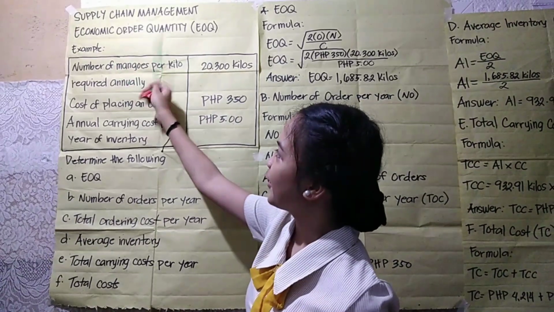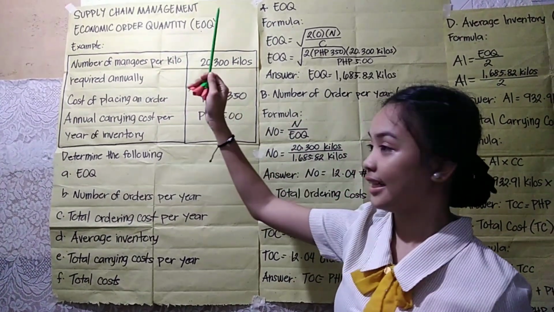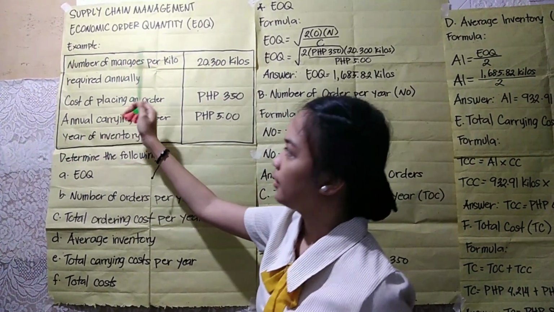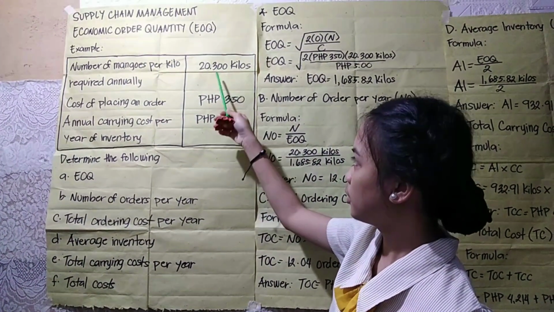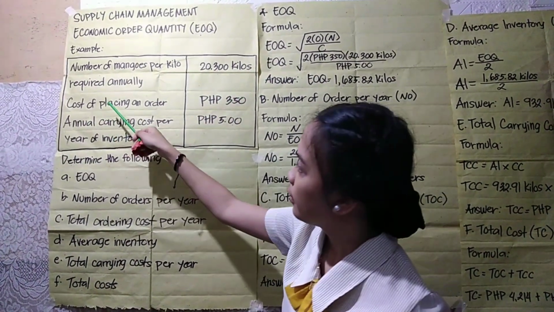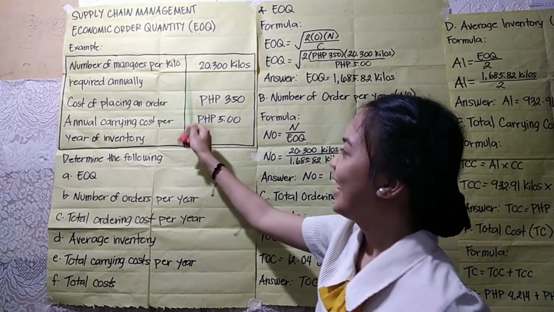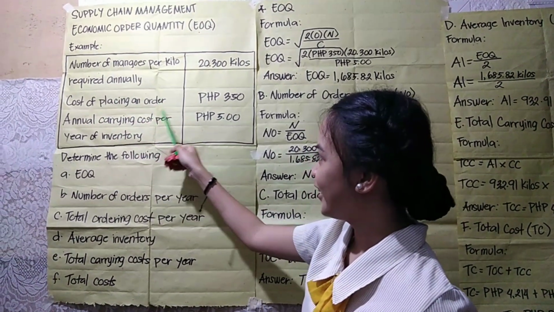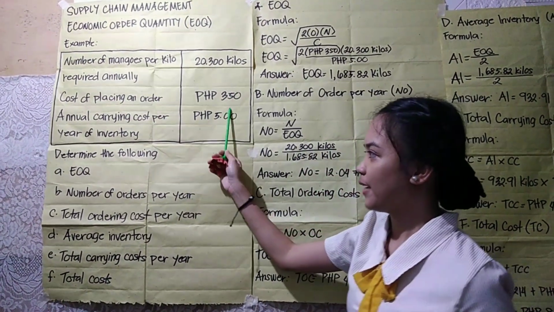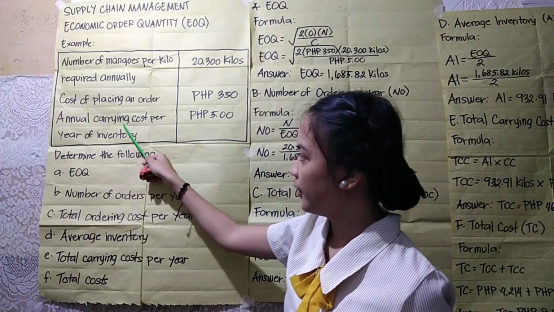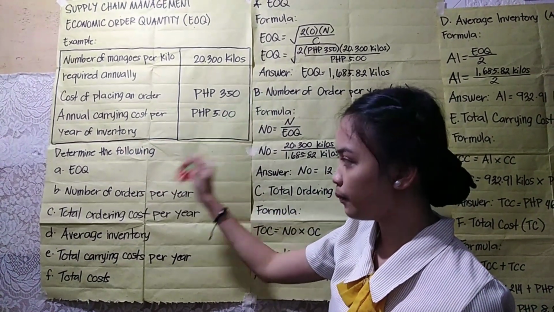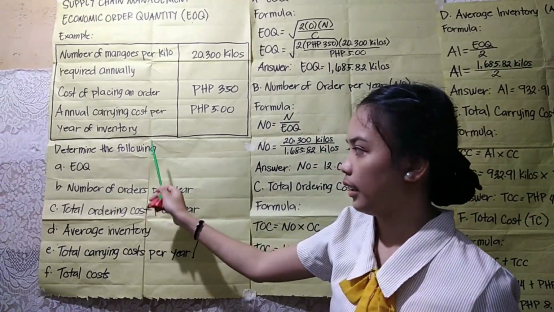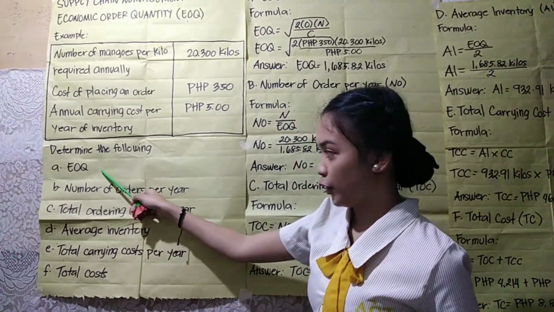So, economic order quantity or EOQ. For example, the number of mangoes per kilo is 20,300 kilos required annually. The cost of placing an order is 350 pesos, and the annual carrying cost per kilo of inventory is 5 pesos. So, determine the following. A, EOQ.